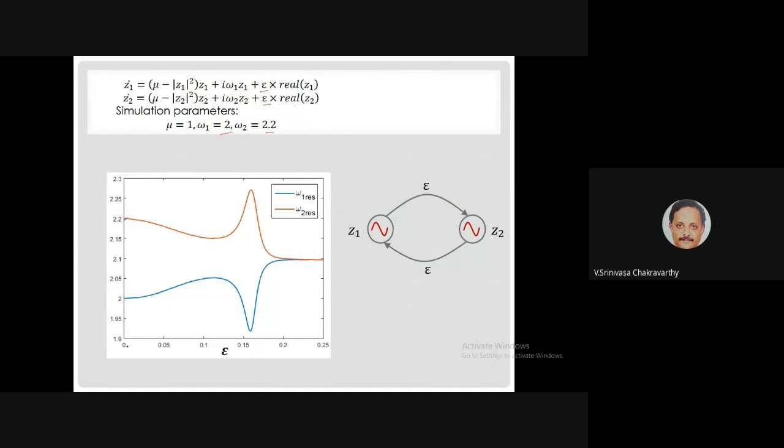Now gradually increase the coupling strength. By increasing the coupling strength, you are forcing the two to come to a common ground, a common frequency. As you increase epsilon gradually, in fact they come closer a little bit and then diverge again, but as you increase epsilon beyond a point, they come to a common frequency. So you can force them to come to a common frequency as you increase epsilon.